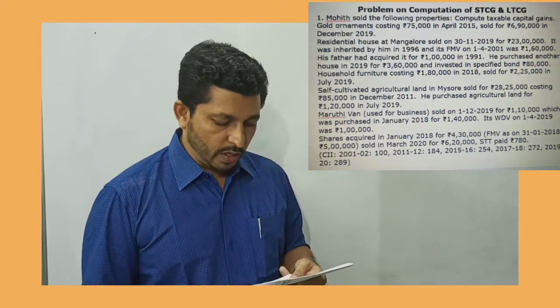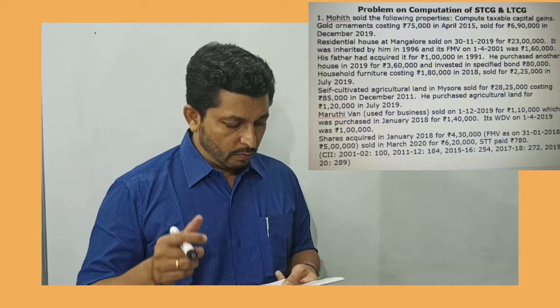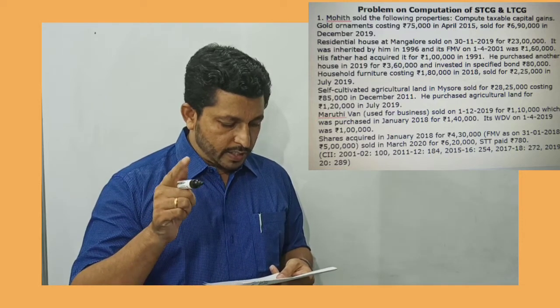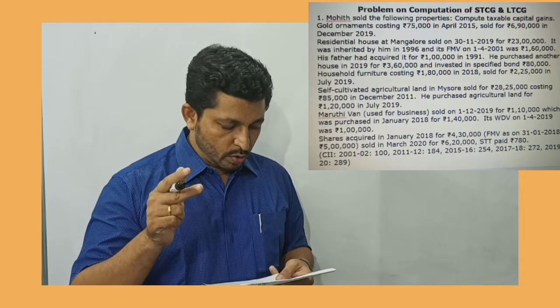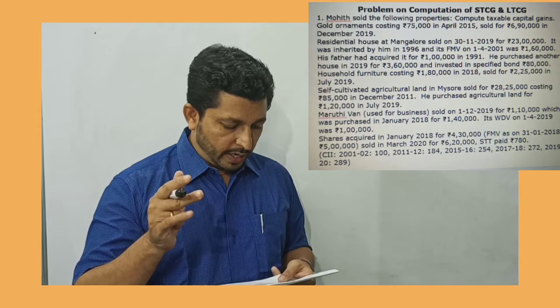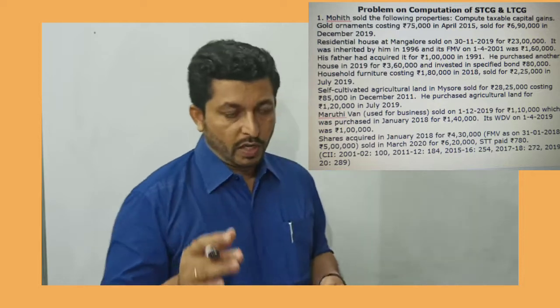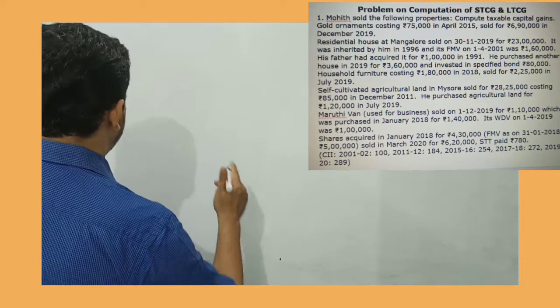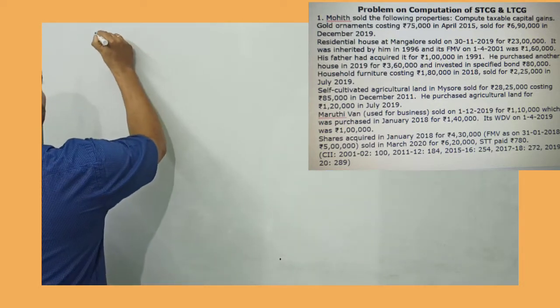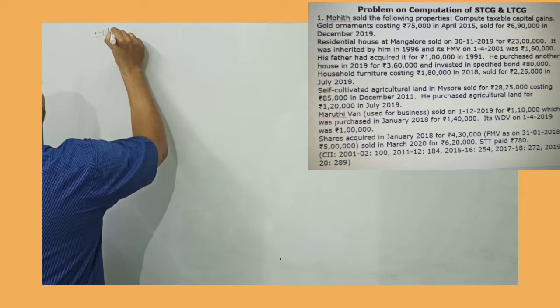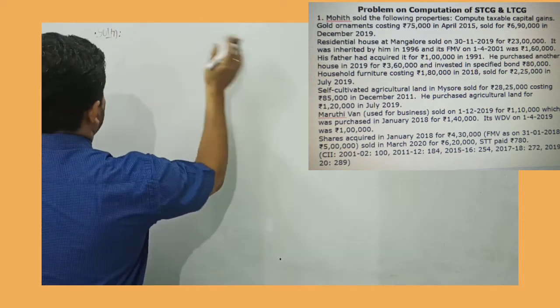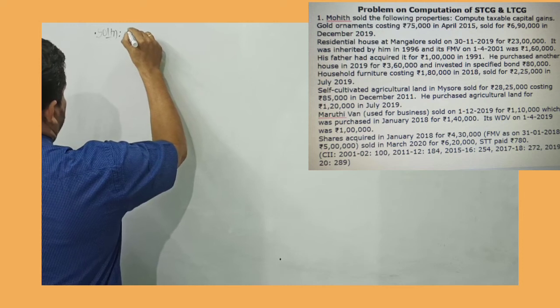and 2019-20 is 289. So we are given gold ornaments, residential house, then household furniture, self-cultivated agricultural land, then Maruti van, that is machinery, and shares. So we are given 6 assets. As usual we will take 4 amount columns for our calculation and we will record whether it's a long-term or a short-term capital asset.